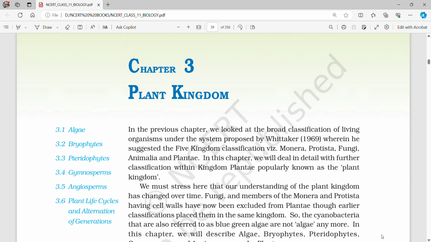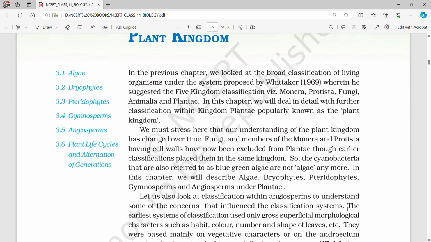Today we are going to read Chapter 3 from Class 11th NCERT, Plant Kingdom. So let's start. In the previous chapters, we looked at the broad classification of living organisms under the system proposed by Whittaker, 1969, wherein he suggested the 5 kingdom classification, which are Monera, Protista, Fungi, Animalia, and Plantae. In this chapter, we will deal in detail with further classification within kingdom Plantae, popularly known as the plant kingdom.